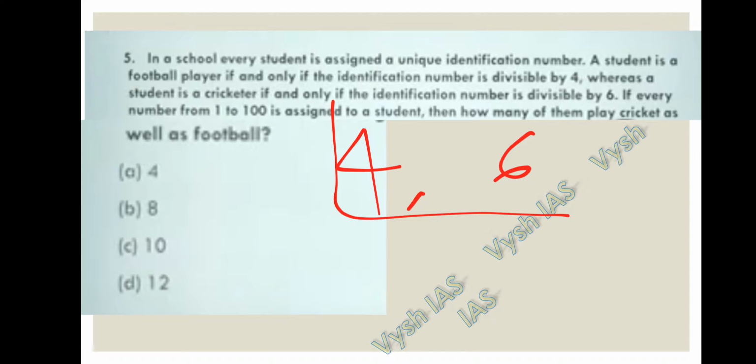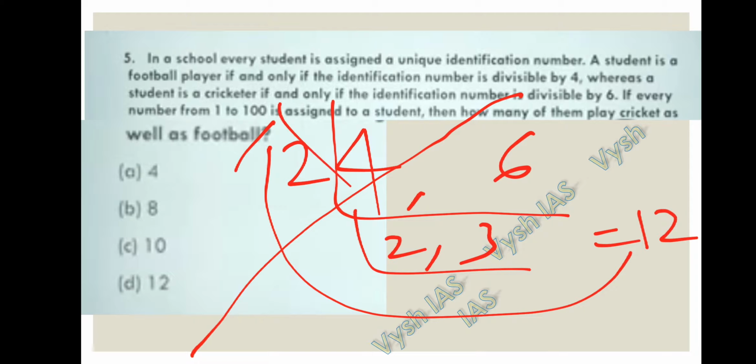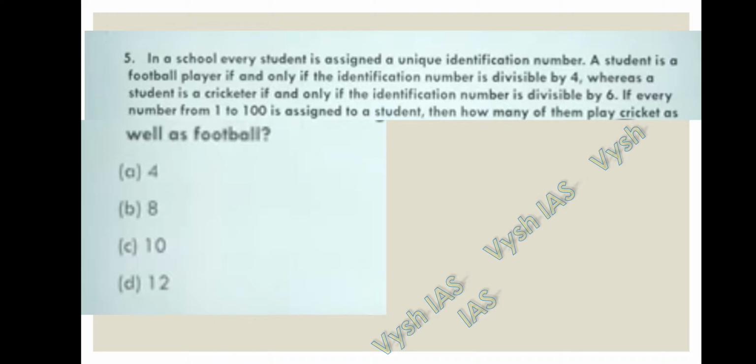find the LCM of 4 and 6. The LCM of 4 and 6 is 12. 12 is the LCM of 4 and 6. We have to find from 1 to 100 how many numbers are divisible by 12. So let us find.